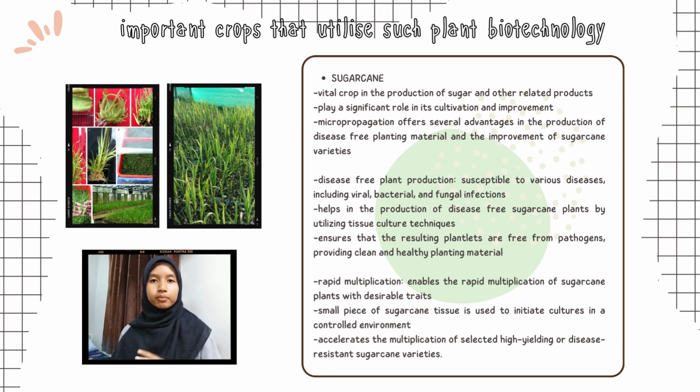Besides, it is rapid multiplication. Micropropagation enables the rapid multiplication of sugarcane plants with desirable traits. Through tissue culture, a small piece of sugarcane tissue is used to initiate cultures in a controlled environment. Growth regulators stimulate the development of shoots and roots, leading to the generation of multiple plantlets. This method accelerates the multiplication of selected high-yielding or disease-resistant sugarcane varieties.